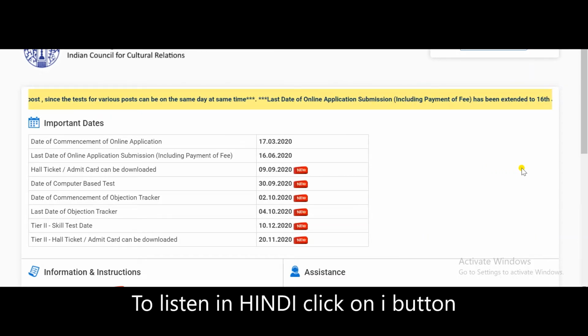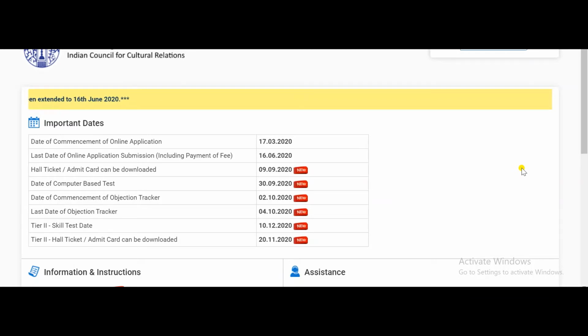Okay, this video is completely related to ICCR Recruitment 2020. So friends, ICCR has updated on its official website regarding the manual process for the computer proficiency test.